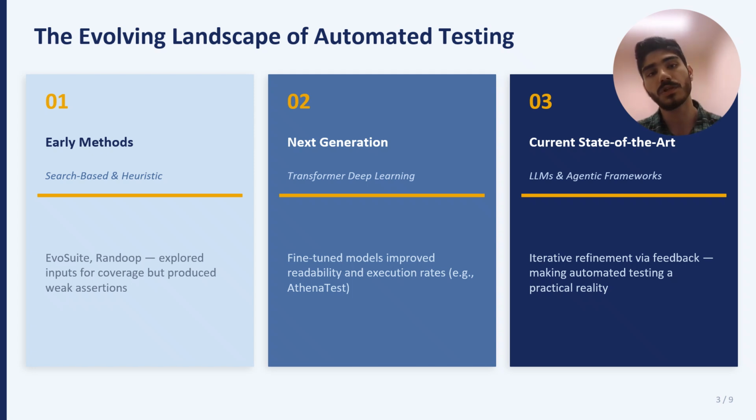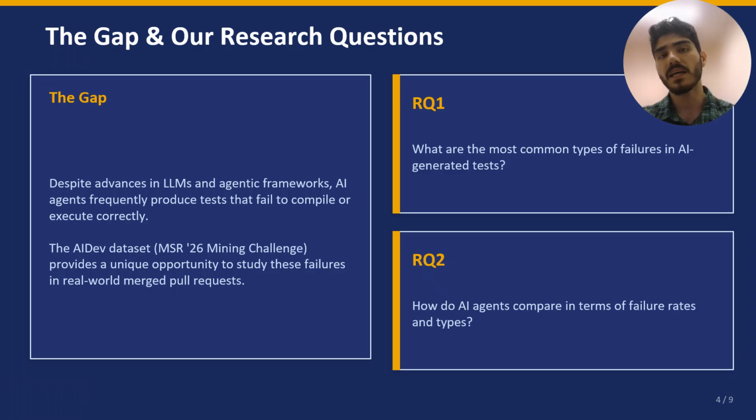Early approaches used heuristic and search-based strategies, and later we saw supervised training of transformer models. But most recently, the field has shifted towards using large language models and agentic AI, which offer a more practical approach for test generation. Now, while AI agents have achieved great results, studies still show that they frequently generate tests that fail to compile or execute.